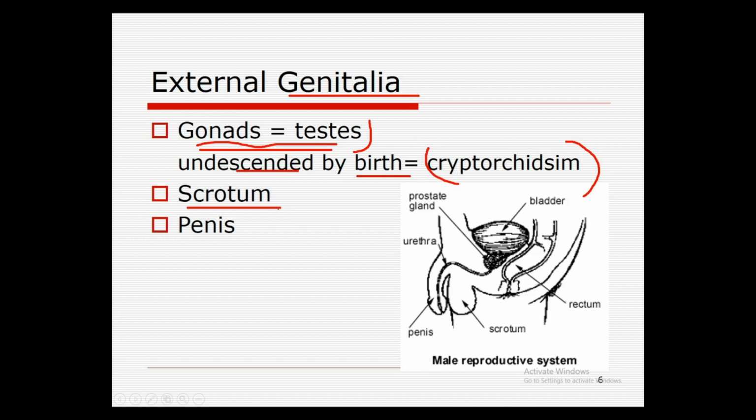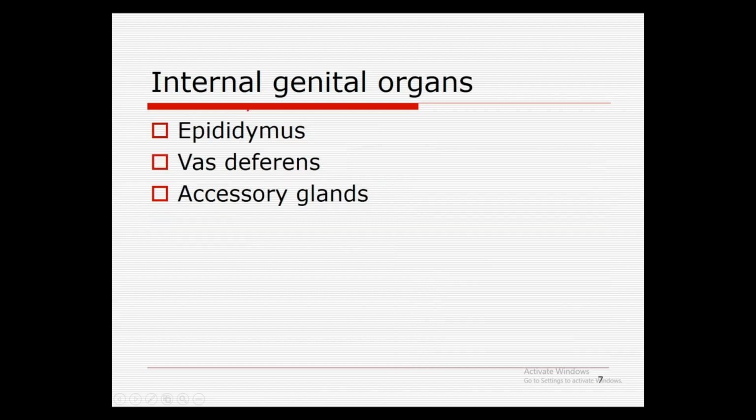So the next thing is the scrotum. We have the scrotum just like this, and next we have the penis, and the penis is like this. Now we see what the internal genital organs actually are. So we have the epididymis, then we have the vas deferens, and then we have the accessory glands.